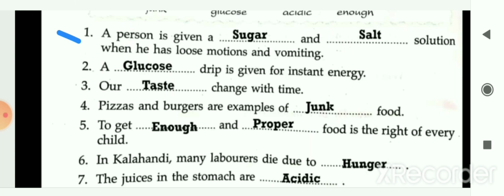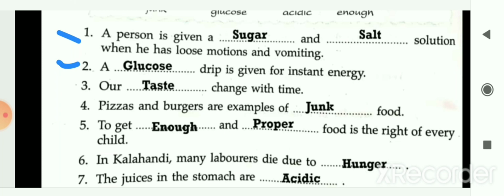A person is given a sugar and salt solution when he has loose motion and vomiting. This we had already seen earlier. Next, a glucose drip is given for instant energy. This also we had seen.